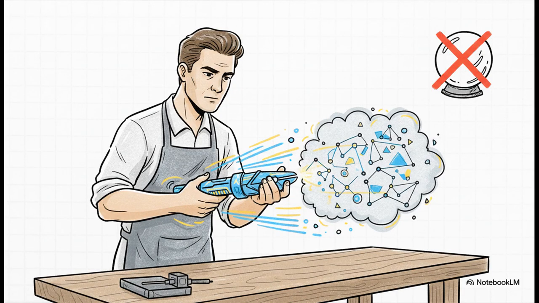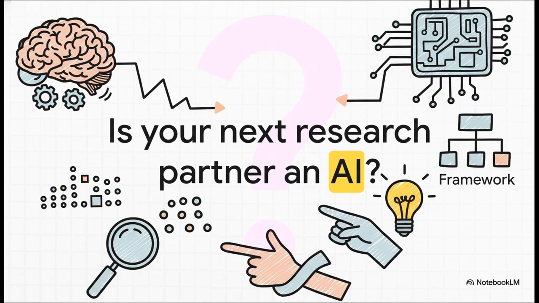Ultimately, this all comes down to transparency. The whole point is that the researcher's expertise is more critical than ever. You provide the context, you evaluate the output, and you make sure the whole process is sound. The AI becomes a powerful tool in your toolbox, not some kind of magic 8-ball. By providing such a rigorous, transparent framework, this paper shows that the answer could very well be yes. It gives us a glimpse into a future where human intellect and artificial intelligence can collaborate to uncover deeper, richer insights from our data. The only question left is, are we ready to start that conversation?